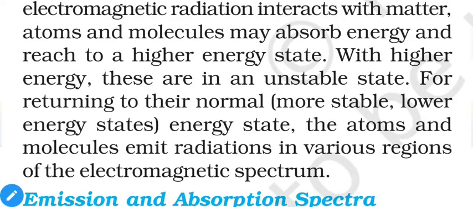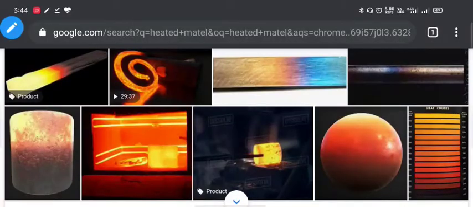They may be in the visible range or may not. If they fall in the visible range, then we can see it, but if the emitted energy or electromagnetic radiation is not in the visible range, then we cannot see it, but we can detect it using certain detectors. So these are a few images of materials releasing energy in visible spectra.